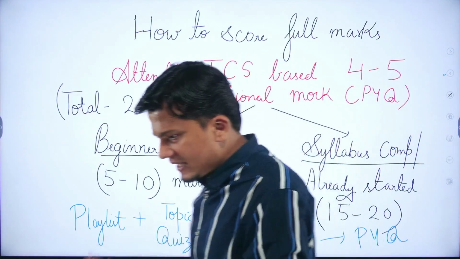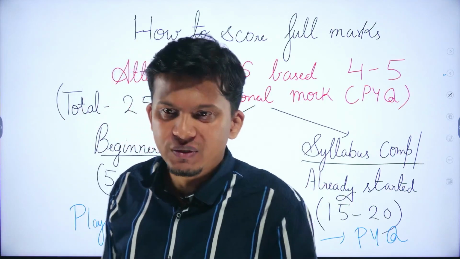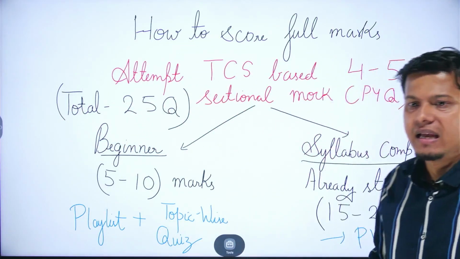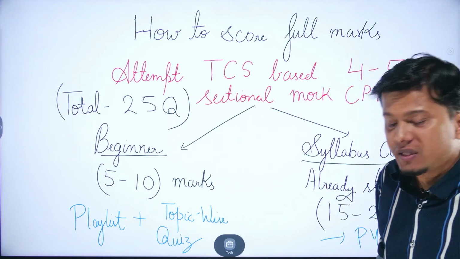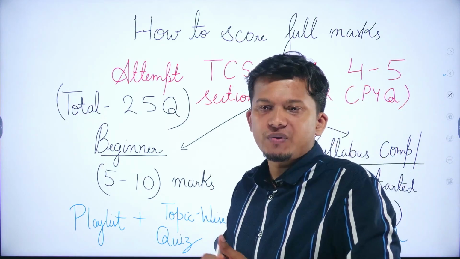ठीक है, अब analyze कैसे करोगे? You have to analyze your scores. You have to first attempt any of the TCS based 4 to 5 sectional cutoff so that you can do your analysis on the basis of your scores.